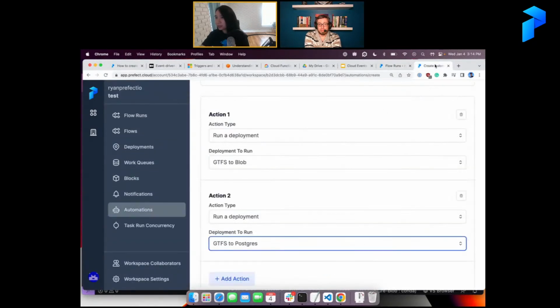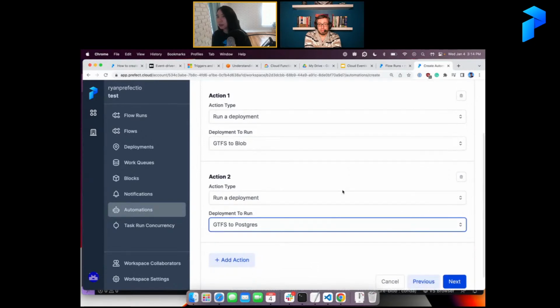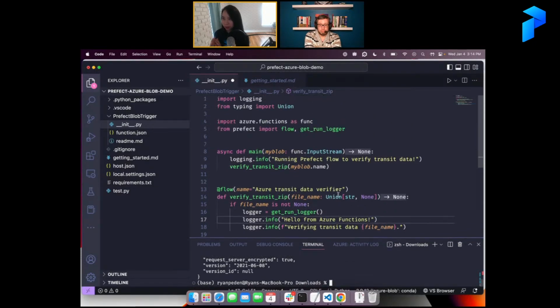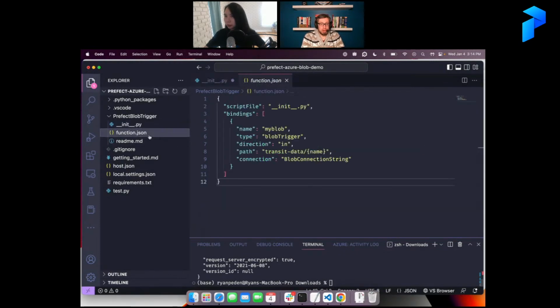Ryan, while we wait, can you go back to your script? I have some questions related to it. Yeah, of course. Okay, so what is func input stream? Is it like an event? That's something that's provided by Azure Functions, and in this case, input stream can be a different thing depending on how you configure your function, like in function JSON here.